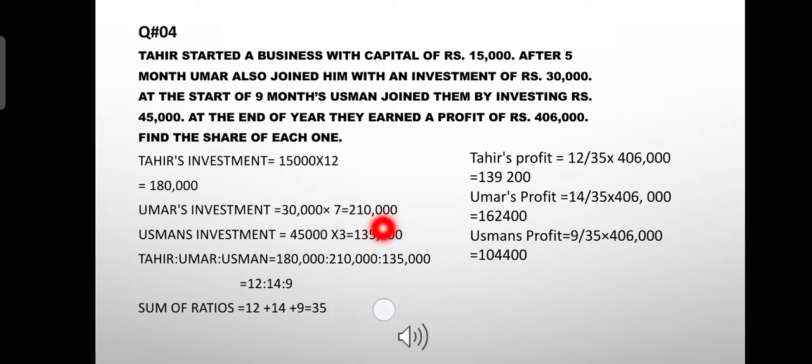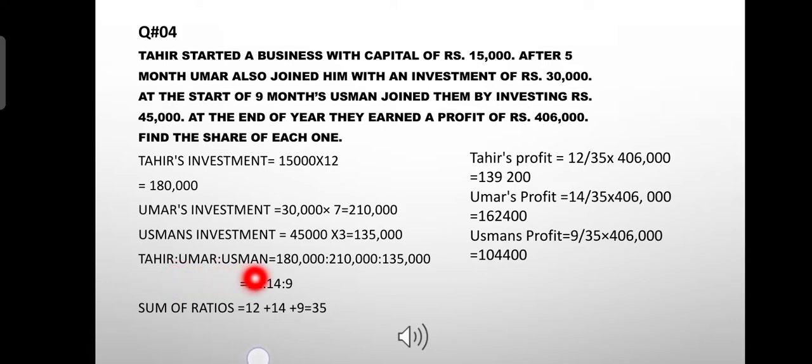So we get 2,10,000. In same case with this Usman invested 45,000 after 9 months. So the Usman's investment is multiplied by 3. We get 1,35,000.